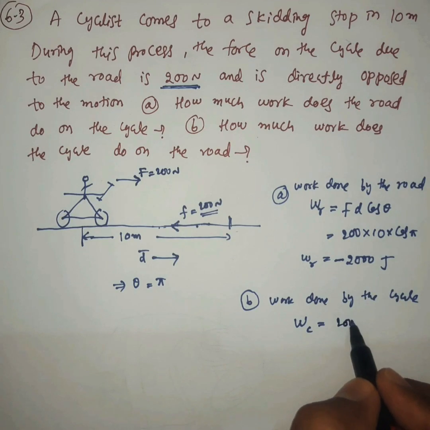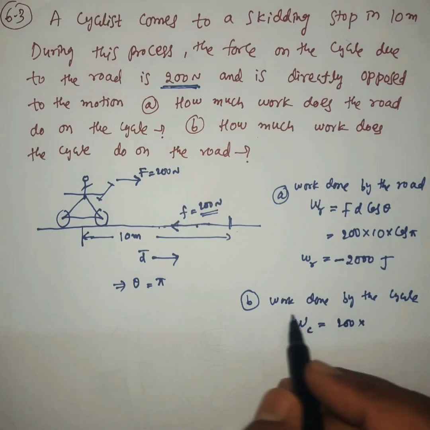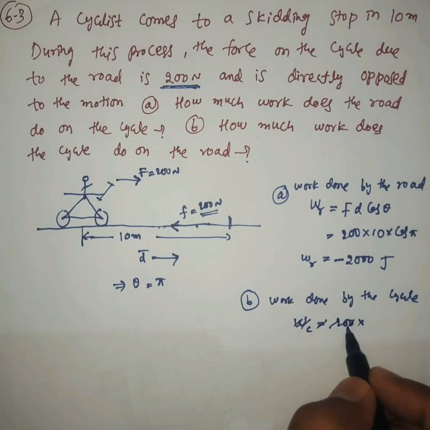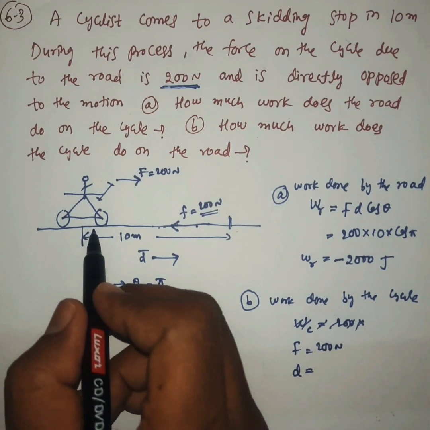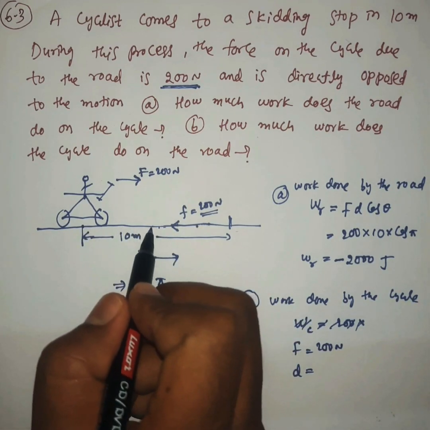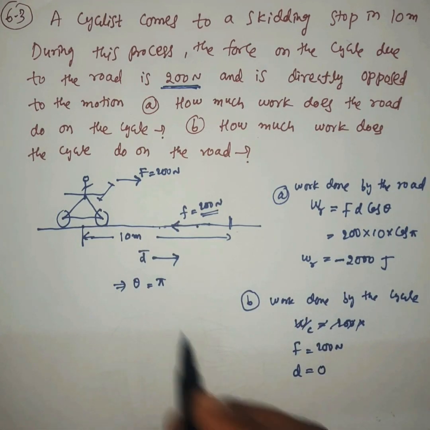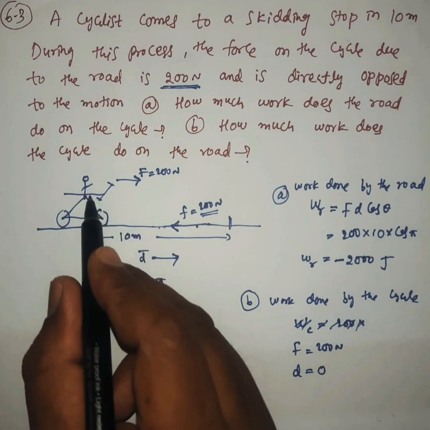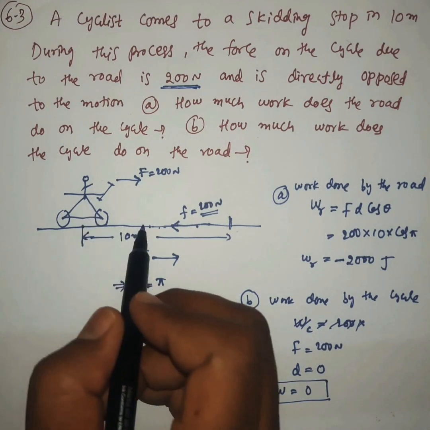The force is 200 Newton, but there is no displacement of the road. Is there any displacement of the road? No, so the displacement of the road is 0. So the work done by the cycle on the road is force into displacement. Here there is no displacement, so the work done is 0. The work done by the cycle on the road is 0.